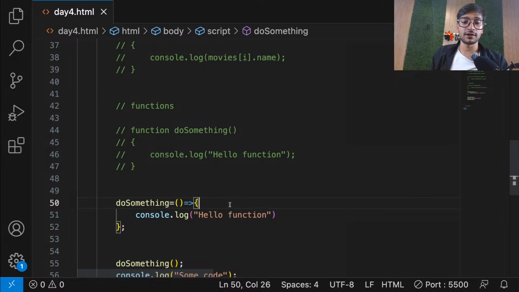Don't forget that, everyone. Java also has something similar, yes, but it's not as powerful as JavaScript's arrow function. JavaScript's arrow function is much more powerful. In Java, we don't have arrow functions. We have something like this, but there it is called lambda expressions. So in Java and C#, almost the same concept is called lambda expressions. Here it is called an arrow function.